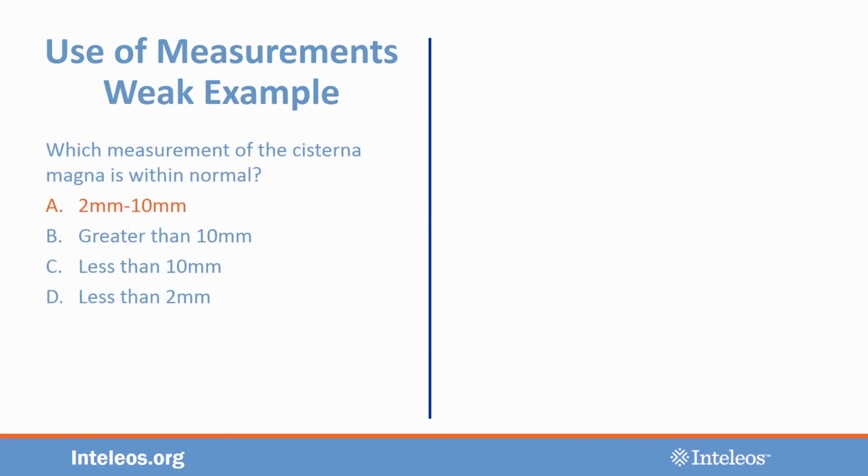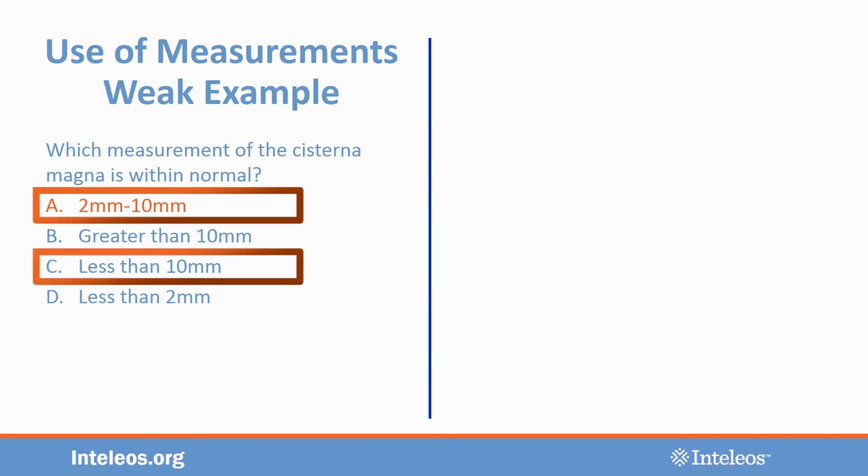At some point, you may write an item where it makes sense to have numbers in the distractors, and that's fine. Just be careful if you have numerical ranges, like in this example. Be sure the ranges don't overlap or you will have multiple keys. In this case, there are 2 keys. Between 2 and 10 millimeters and less than 10 millimeters are both correct.